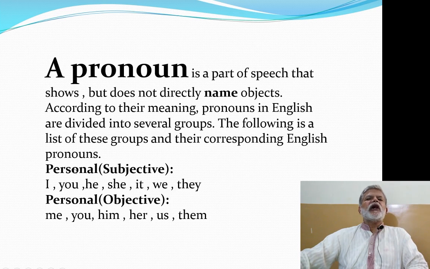There are personal pronouns, and personal pronouns may be divided into subjective or objective. In subjective case, they have I, you, he, she, it, we, they. Whereas when these pronouns are used as objects, they have these forms: me, you, him, her, us, them. So these are personal pronouns.